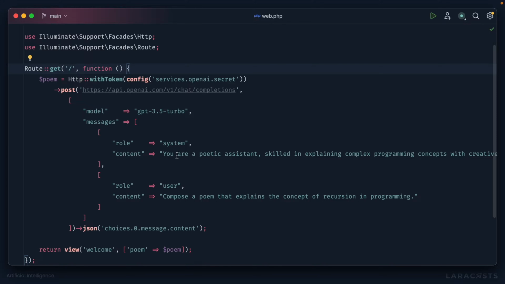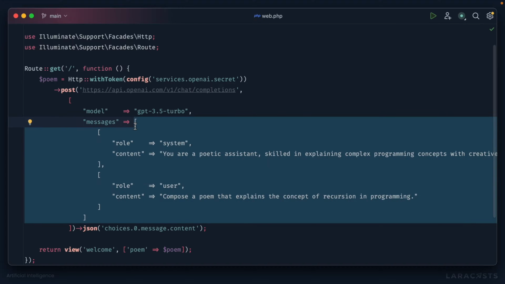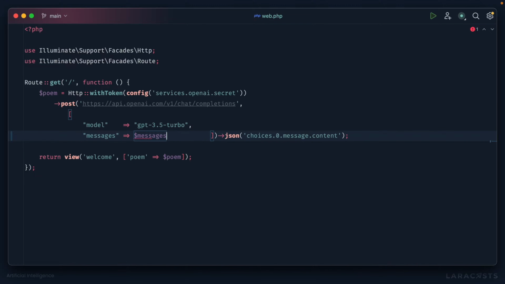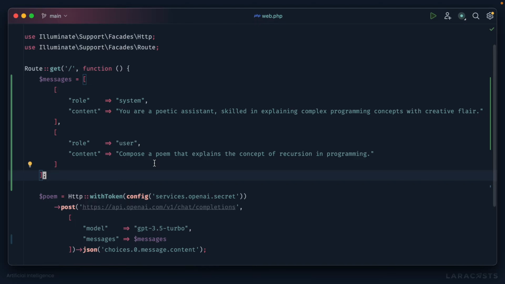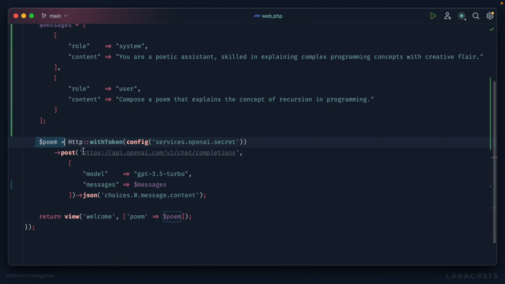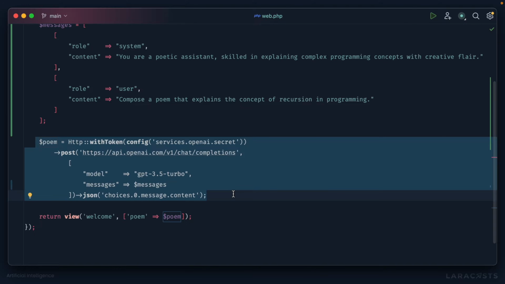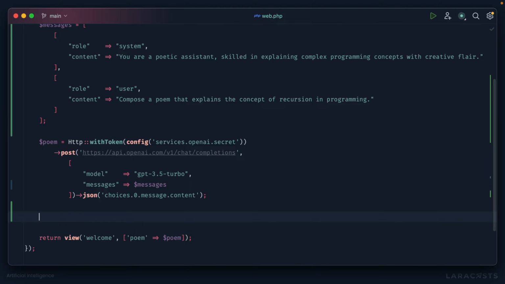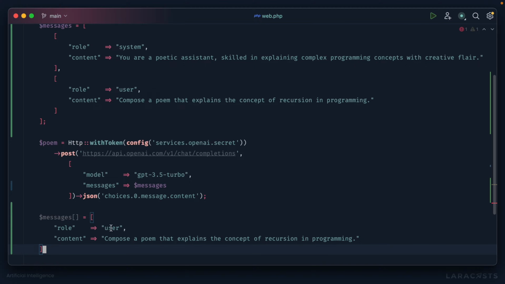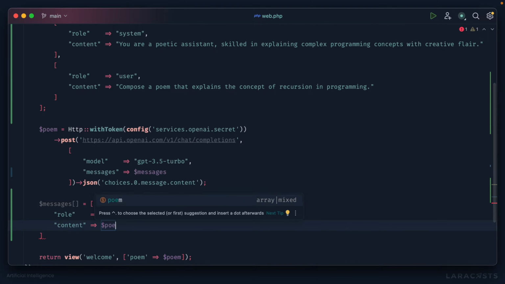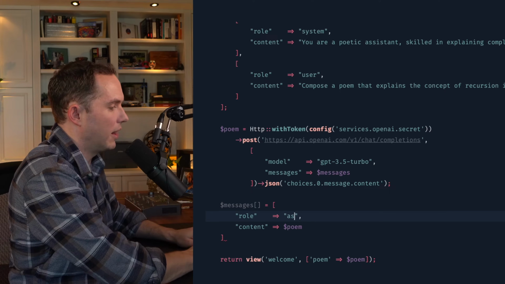Okay, so the first thing I want to do is grab this array of messages and extract it into its own variable. So we can do that right up here at the top. Now right down here, we fetch our first response, and that happens to be the poem. So here's what I'm going to do. I'm going to push to that messages array, and this will be, well, effectively this. So I can grab that and paste it in, but now the content is going to be equal to the poem itself, and the role is not going to be us, the user, it's going to be OpenAI, and we usually call this assistant.